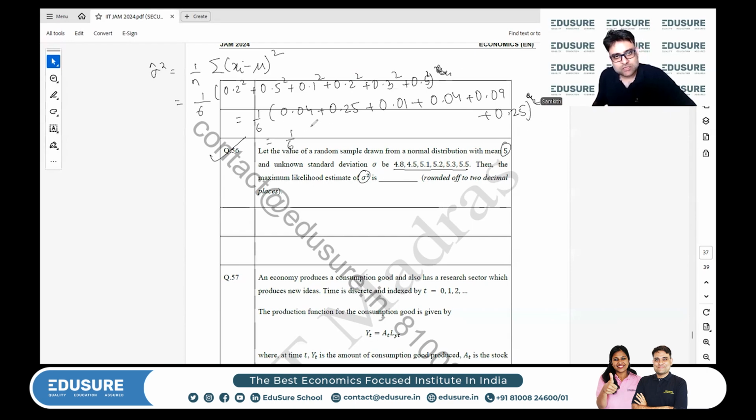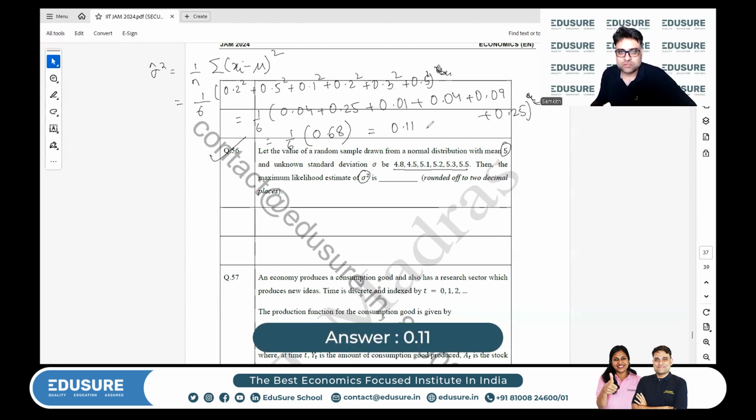So 1 by 6 of, adding up, 0.29, 0.3, 0.34, 0.43, 0.43 plus 0.25 plus 0.68. 0.68 by 6 is approximately 0.11 something, right? Approximately. Just put your answer here. Okay, and that's it.